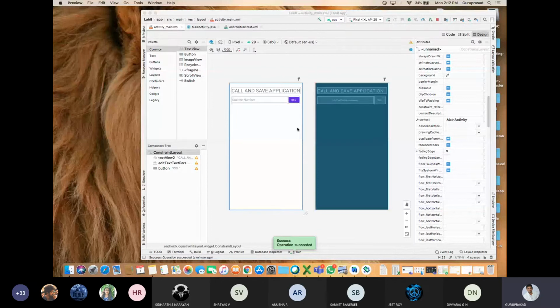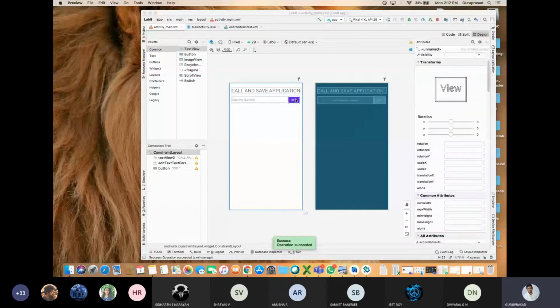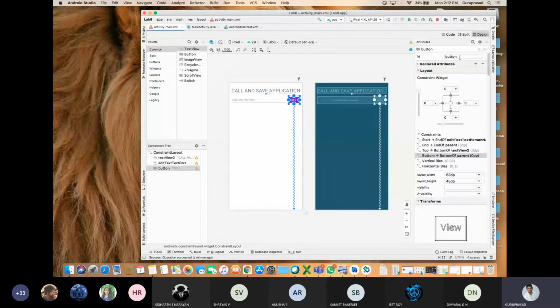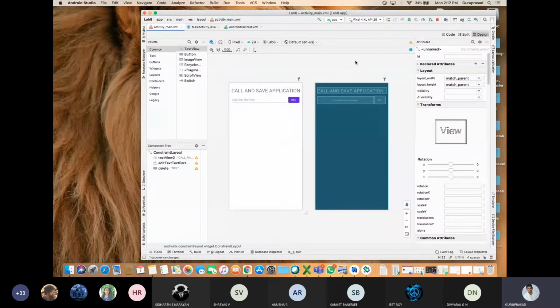For that, each and every attribute will be given some ID. So I'll double click on delete, then I'll define the ID here. Delete, enter. Refactor. Is that fine? Now I have showed you how to create a button, how to give your button name, how to give your button ID through the design part.